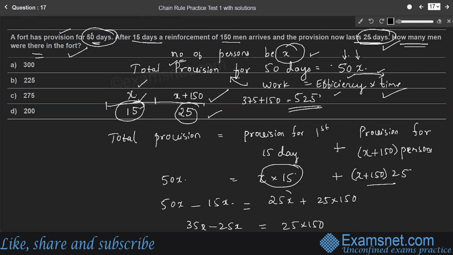Therefore, look at the options. Here, there is a small correction in option C. It should be 375. Option C is the right answer. Number of men in the fort were 375. This is only for first 15 days. Option C is the right answer.